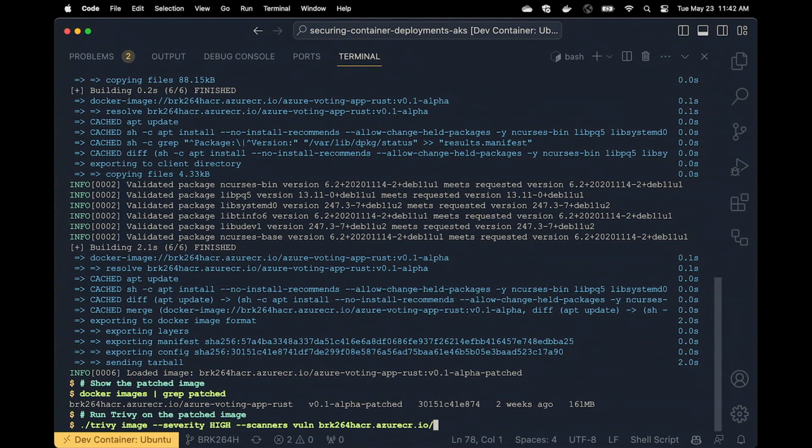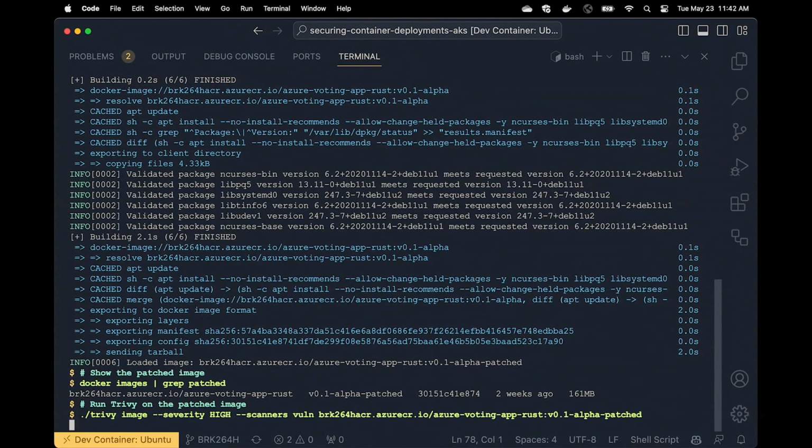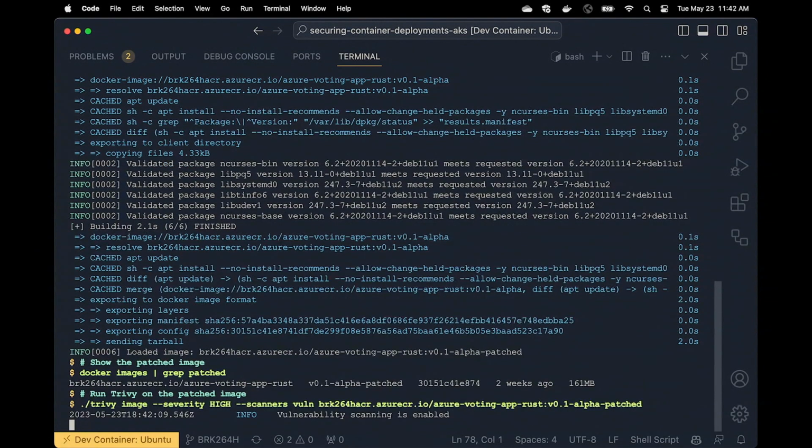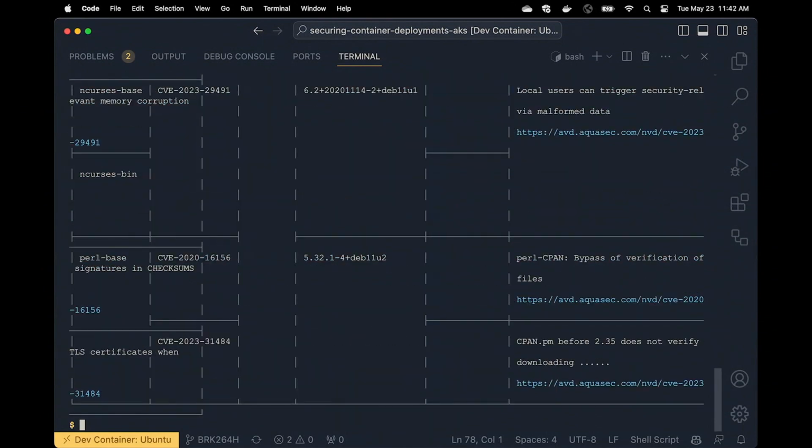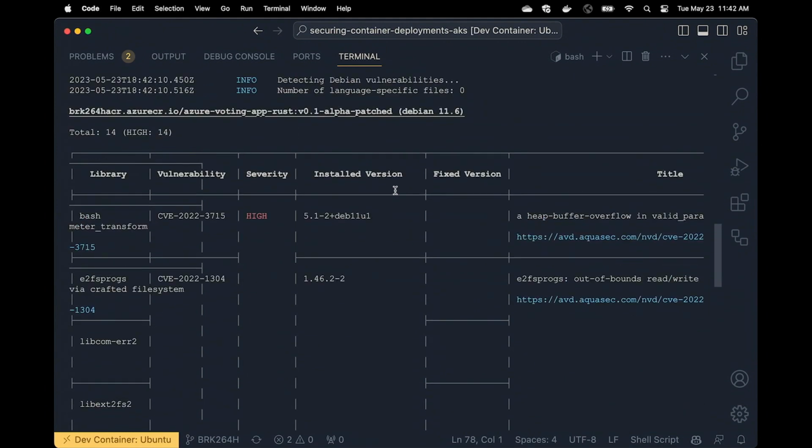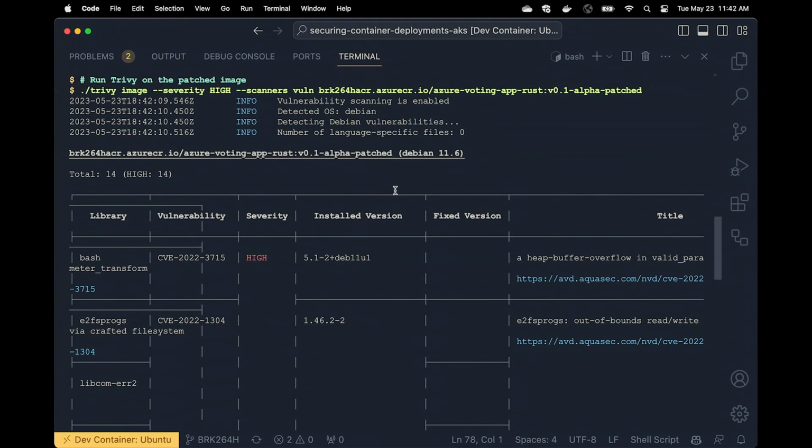And so just to prove that some things were patched, I'm going to rerun Trivy with the severity of high. You didn't see it in the last one, but I believe there were around 18 high vulnerabilities. And we can bring it down to 14, all inside of the workflow. So as it's running, we're immediately making our containers more secure by automatically patching them in our pipeline.